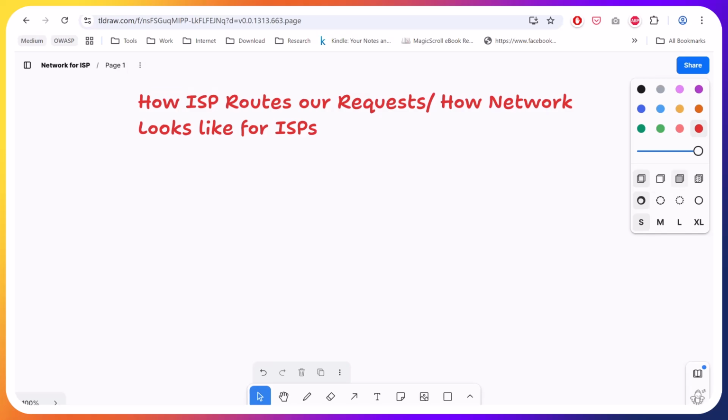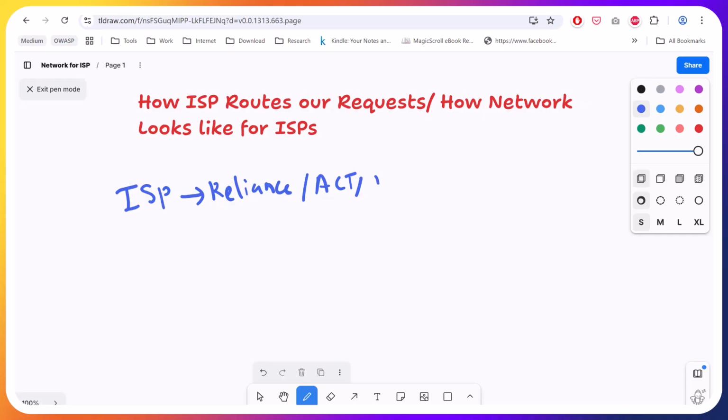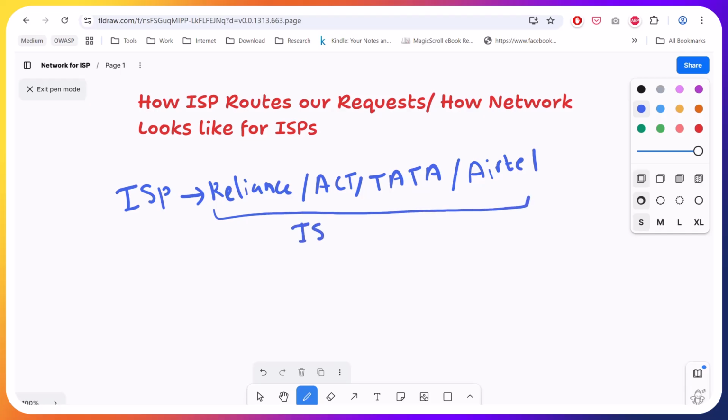So, let us start. What are the ISPs we have as of now in India? We have Reliance, we have ACT, we have Tata, Airtel. All these are the ISPs which provide us the internet. You can buy their subscription and they will provide the internet on a monthly basis, six monthly basis, like that.